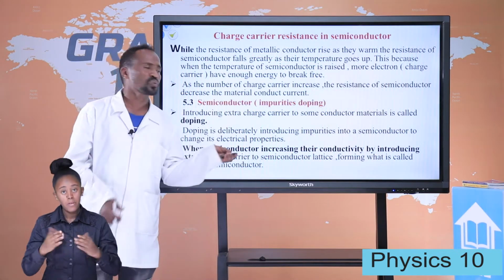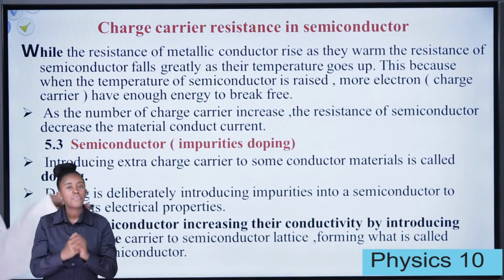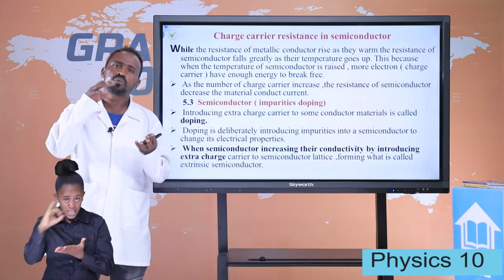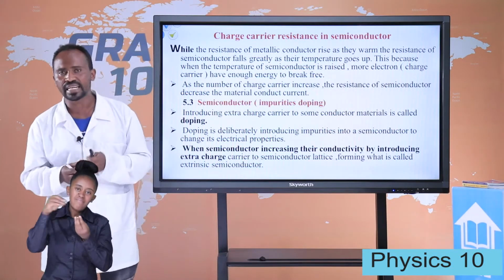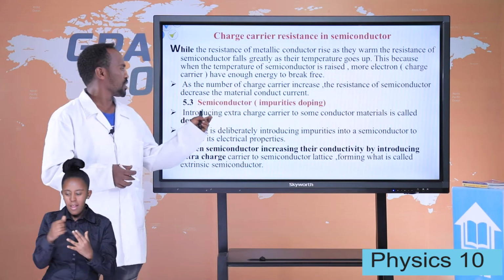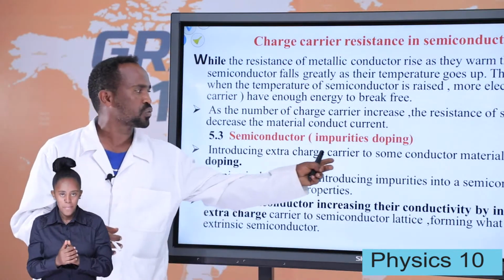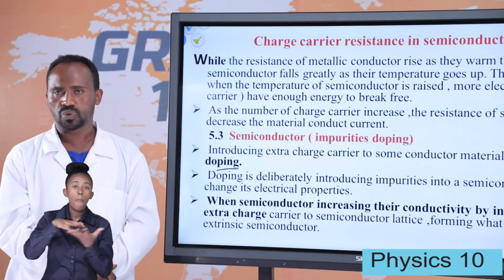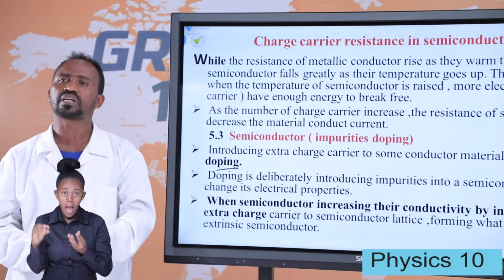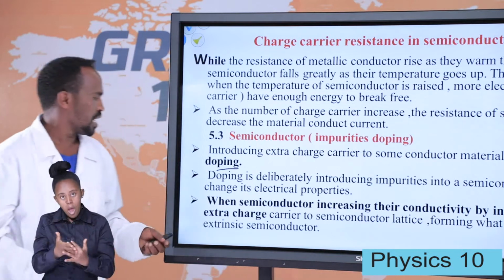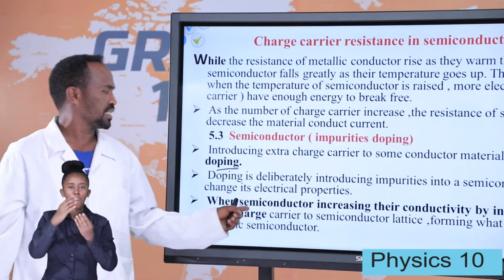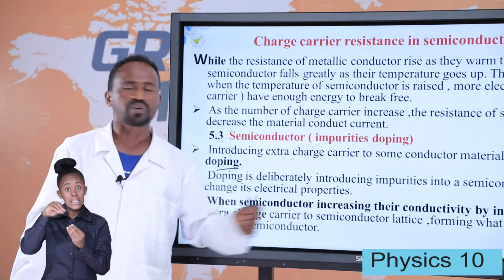Students, today we are going to see semiconductor impurity doping. Doping means adding other atoms to a semiconductor. For example, introducing extra charge carriers to semiconductor material is what we call doping. Doping means adding other atoms to the semiconductor material, and a semiconductor increases its conductivity by introducing what? Extra charge carriers to the semiconductor lattice.